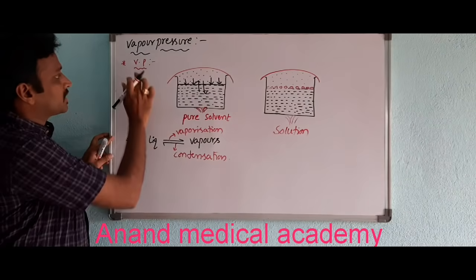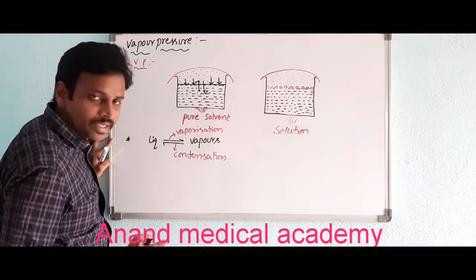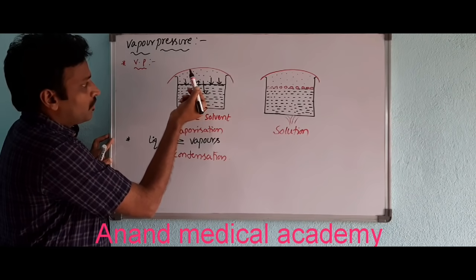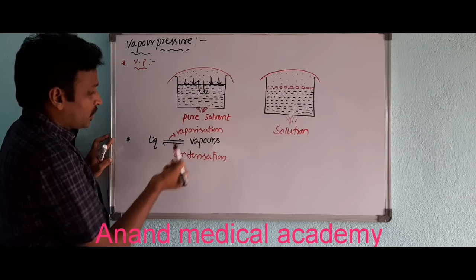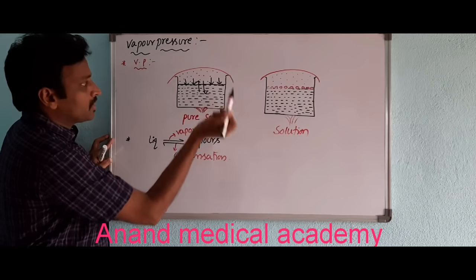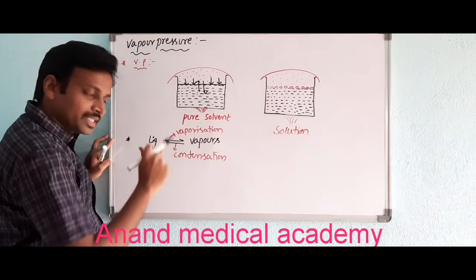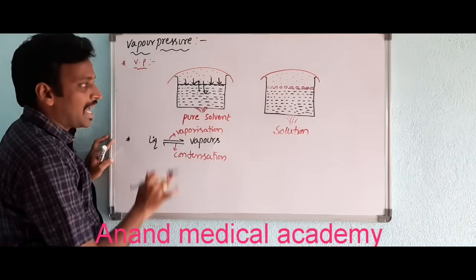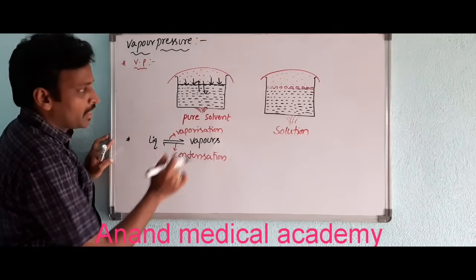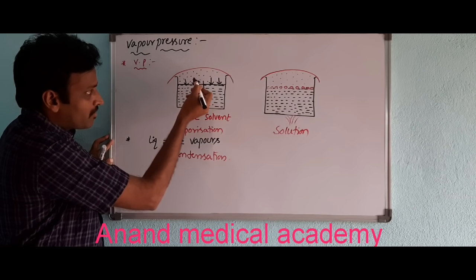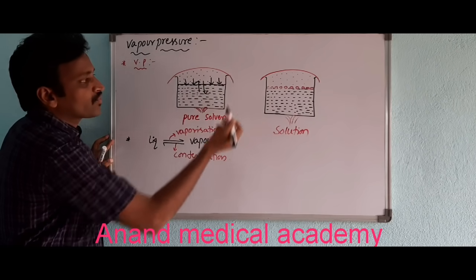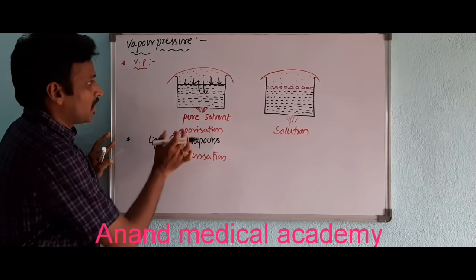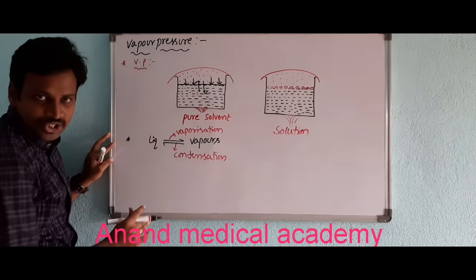So the clear definition of vapor pressure: when liquid converts to vapor and vapors convert to liquid, both taking place simultaneously at equilibrium, the pressure exerted by vapors of the liquid on its surface is called vapor pressure.